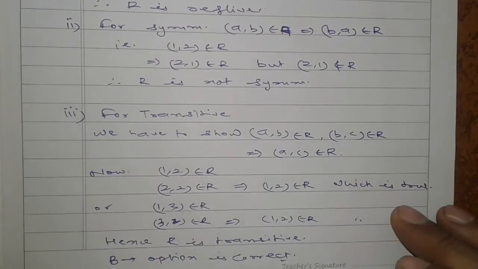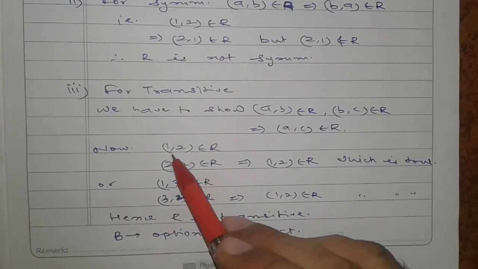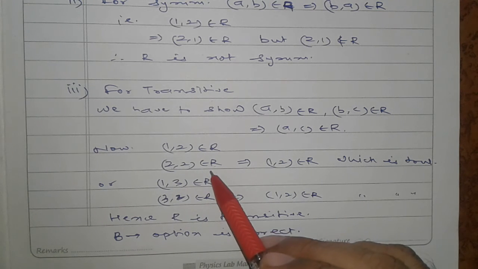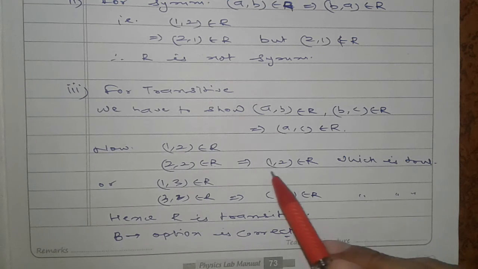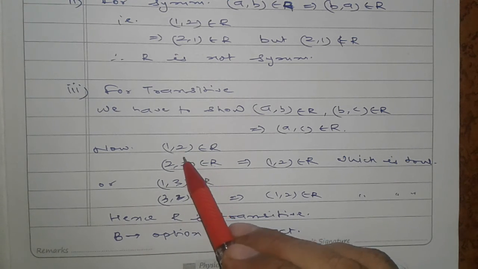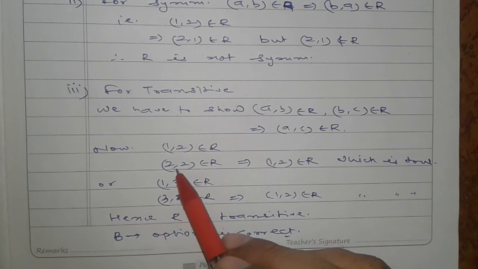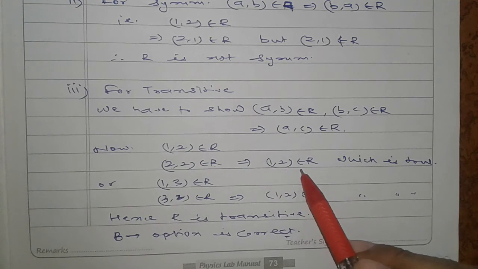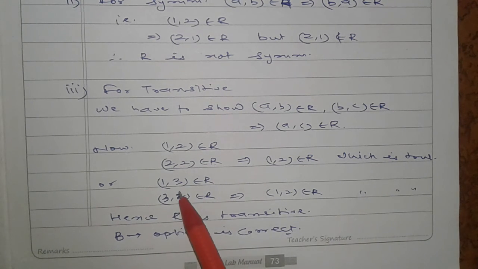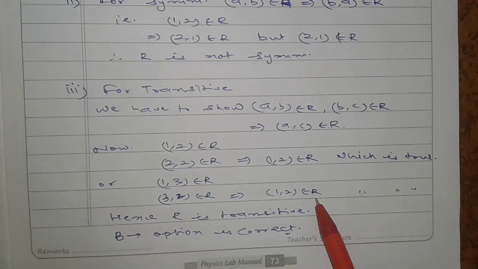Then for transitive, if (a, b) belongs to R and (b, c) belongs to R, it implies (a, c) belongs to R. Taking (1, 2) in R and (2, 2) in R, then (1, 2) is also in R, which is true. Let me take one more: (1, 3) belongs to R, (3, 2) belongs to R, then (1, 2) belongs to R. Yes, (1, 2) belongs to R. So R is transitive also.